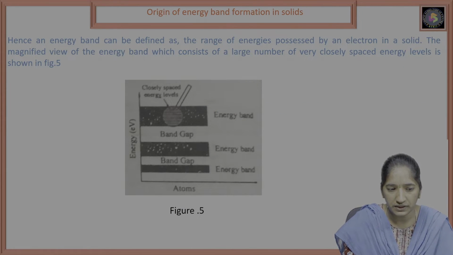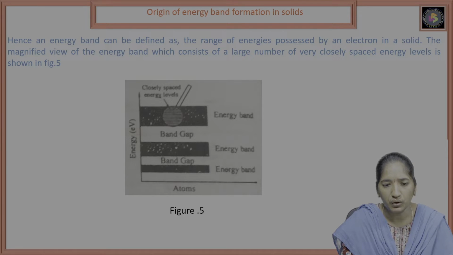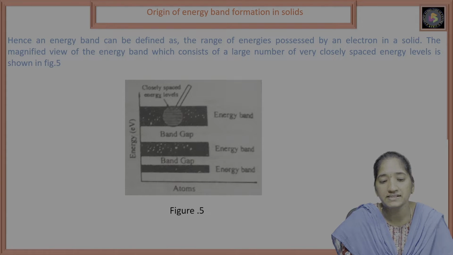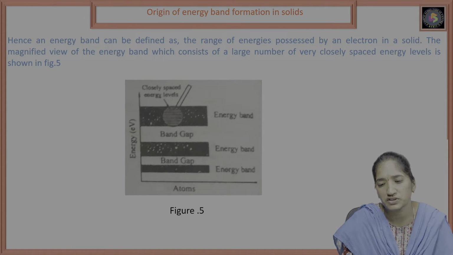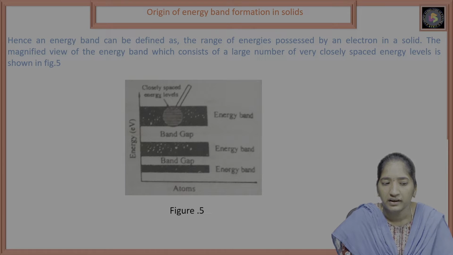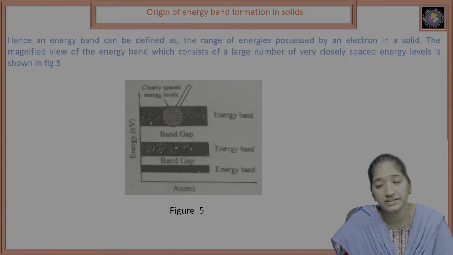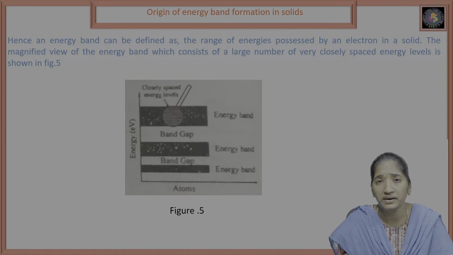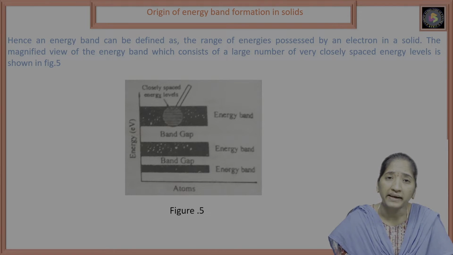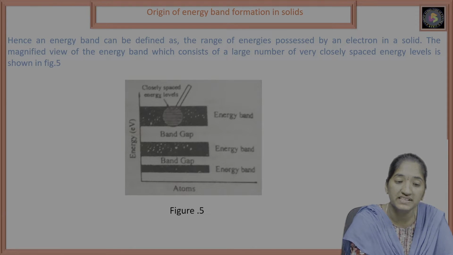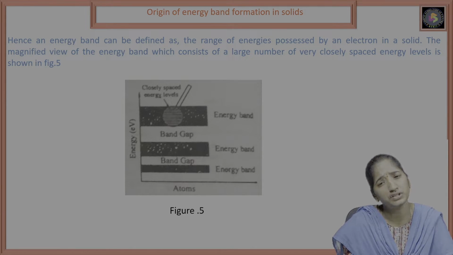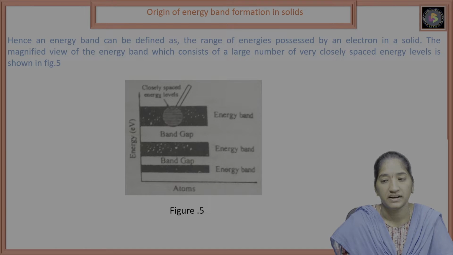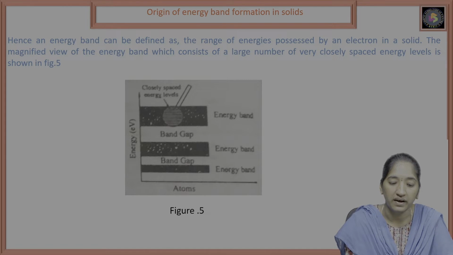So from the diagram, hence an energy band can be defined as the range of energies possessed by an electron in a solid. The magnified view of the energy band, which consists of a large number of very closely spaced energy levels, is shown in the figure.